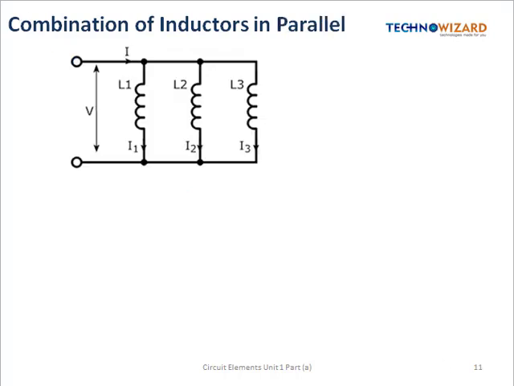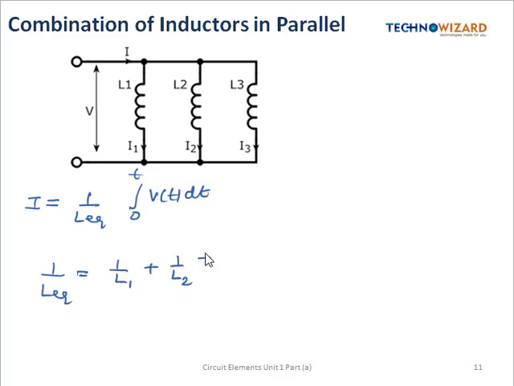Next is combination of inductors in parallel. So here 3 inductors are connected in parallel. So current will divide, so the currents are I1, I2 and I3. So the total current I will be given by 1 by L equivalent integration of voltage, that is V of t dt. So what is the formula for the L equivalent? It will be given by 1 by L equivalent is equal to 1 by L1 plus 1 by L2 plus 1 by L3. Okay, so if it is an ideal inductor then